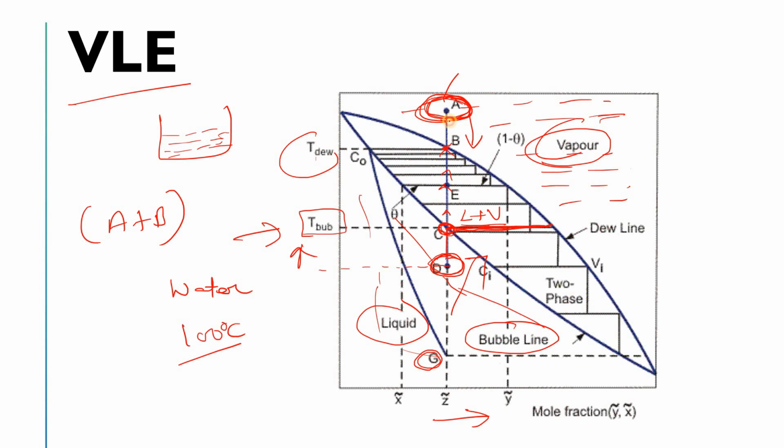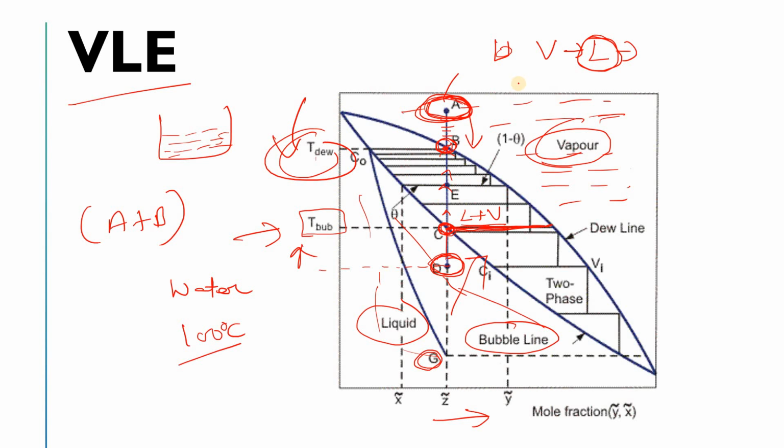As you reduce the temperature, at point B the first drop of the vapor converts into liquid, meaning the first drop of liquid forms, and that point is called the dew point or dew temperature. Are you getting my point?